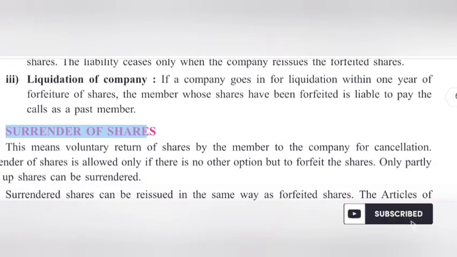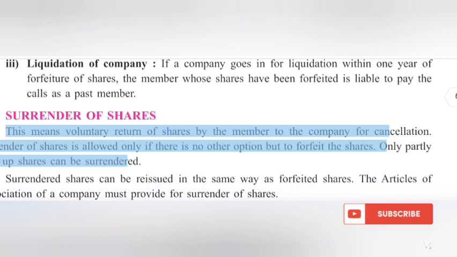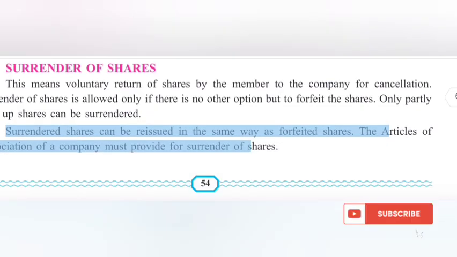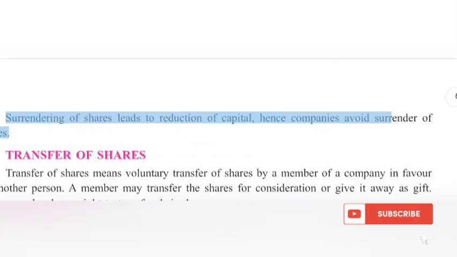3.8 Surrender of shares. This means voluntary return of shares by the member to the company for cancellation. Surrender of shares is allowed only if there is no other option but to forfeit the shares. Only partly paid up shares can be surrendered. Surrendered shares can be reissued in the same way as forfeited shares. The Articles of Association of a company must provide for surrender of shares. Surrendering of shares leads to reduction of capital, hence companies avoid surrender of shares.